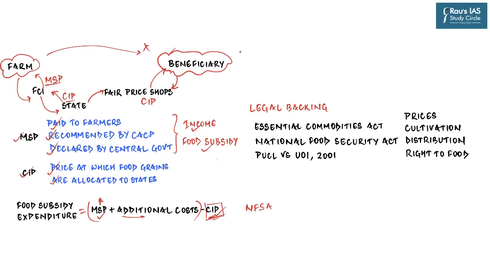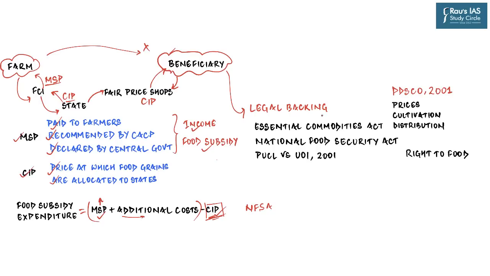So now we have understood the framework. But we have still not gone through the legal backing behind this framework. There has to be a legal arrangement which provides for this kind of acquisition, procurement, and then finally giving out these food grains to the beneficiaries. Now, some of you might think that it is dealt with by the National Food Security Act, but that is not true. The basic framework through which the public distribution system in our country operates is derived from the Essential Commodities Act.